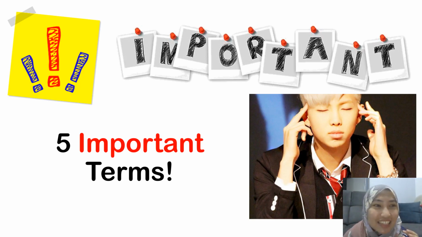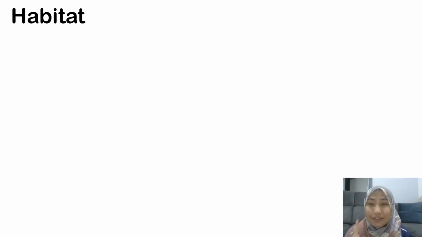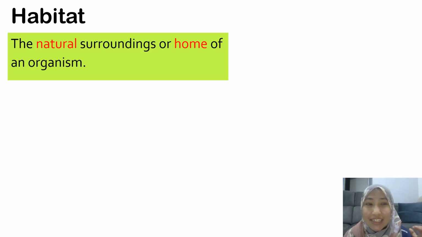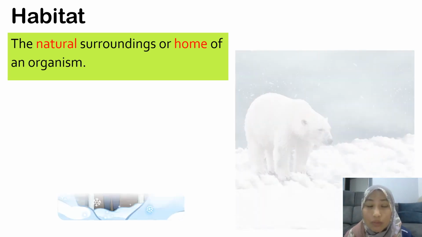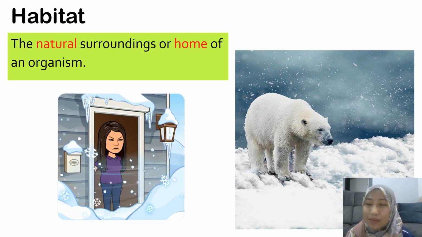Let's go. So, the very first important word that we are going to learn is called habitat. So what is a habitat? It is a natural surrounding or a home for organisms. It's basically a place where organisms make their home, where they can gather food, where they can select their mate and successfully reproduce. So it's literally where they live. A space or a place where they live is called a habitat.